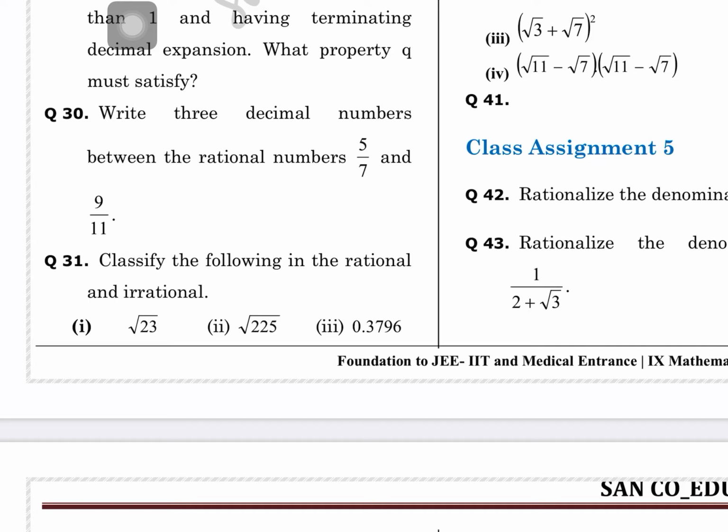So, a number under a root like this is said to be irrational. Again, 225: is it a prime number? This is not a prime number, so this will be rational. Further, it can also be checked here: is it a whole, complete square?